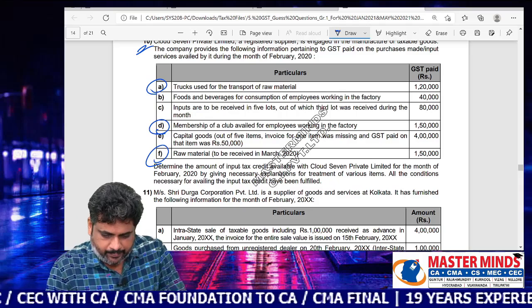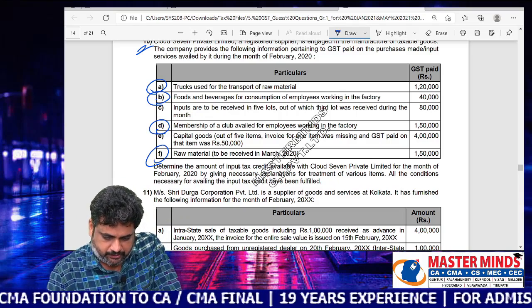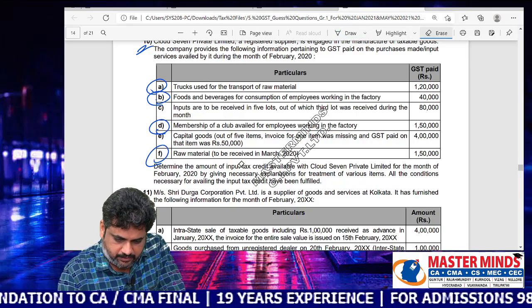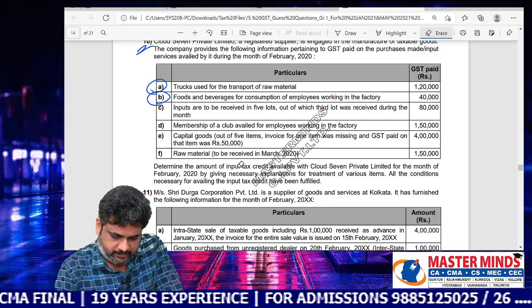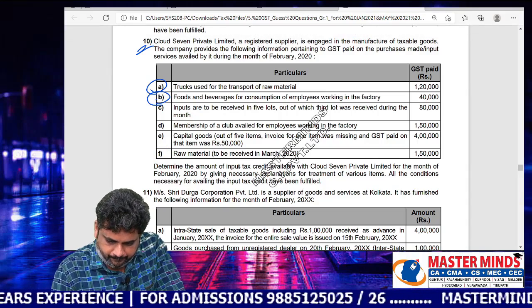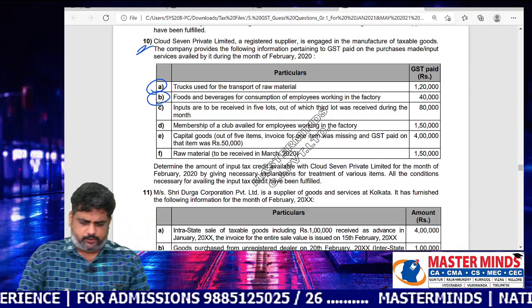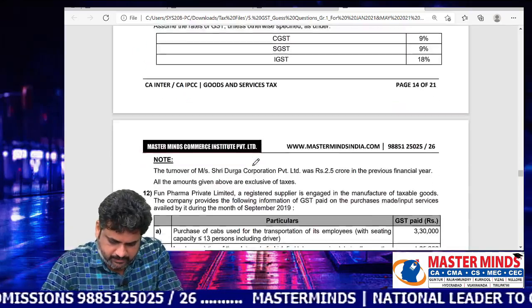See this one. Food and beverages is also there, and membership is not there actually. Apart from membership, trucks used, food and beverages, raw materials are also not there. Okay, so approximately 40% of the topic was actually there. You should remember that one.